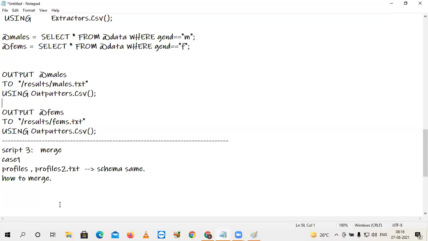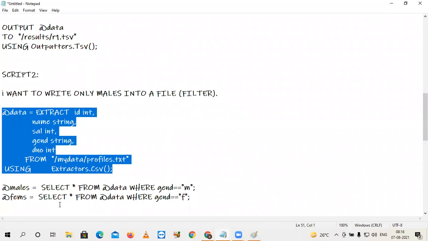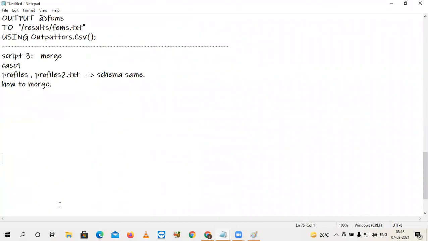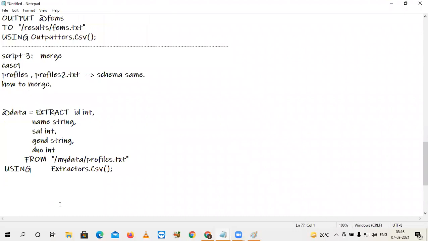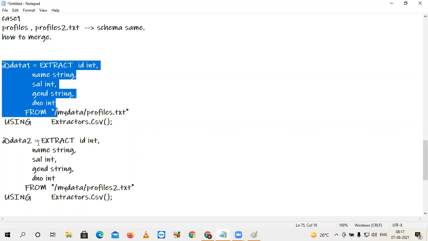So come to the script. Easily, from the previous script, I am copying the initial statement. This extract statement I am copying. Input file same. Let's say object name is data1. And one more statement I am going to give here, that is data2. But the input file name is profiles2. Okay, it's for the first file and it's for the second file.